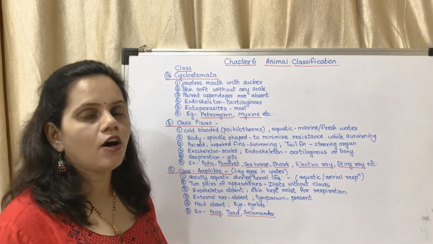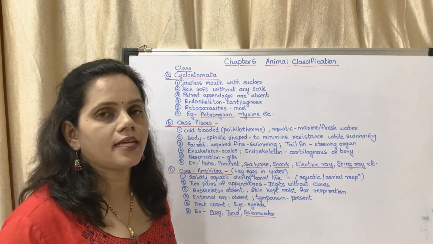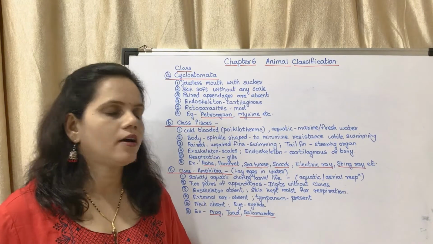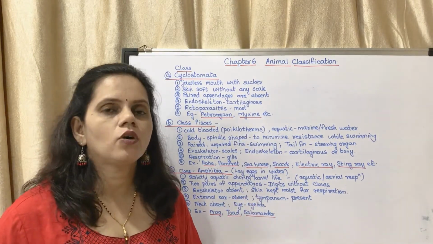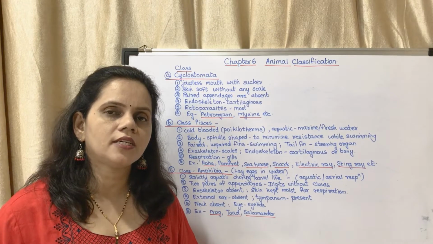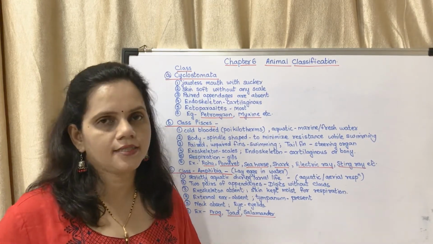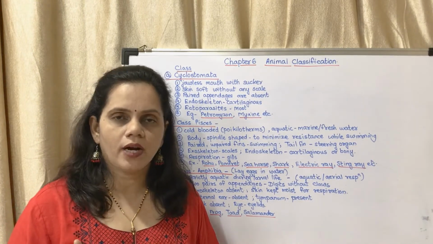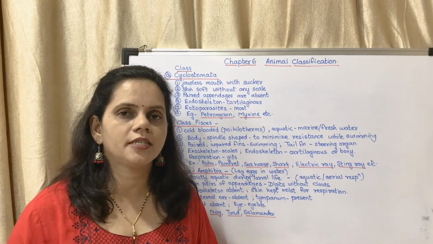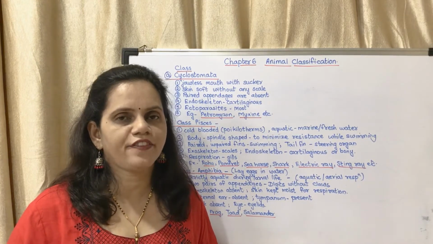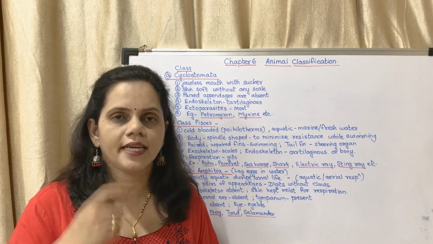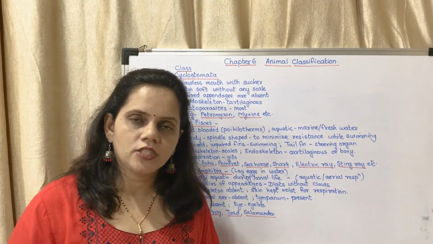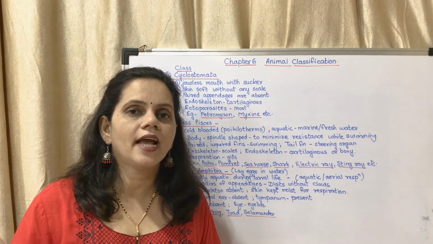Pisces means fishes. Class Pisces, they are cold-blooded, also called poikilotherms. Cold-blooded means their body temperature changes as the temperature outside changes. I will take our own example and make you understand. Our normal body temperature is 98.6 degrees Fahrenheit or 37 degrees Celsius. We will take it as 37 degrees Celsius. Does our body temperature change if we go to a region where there is only ice? No.